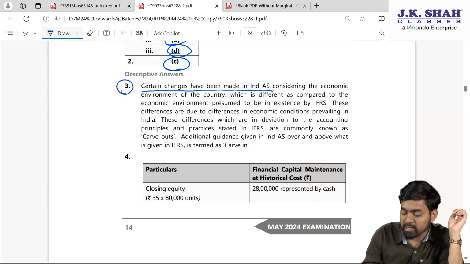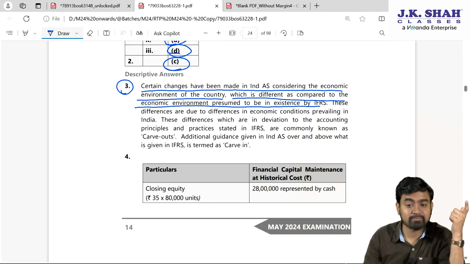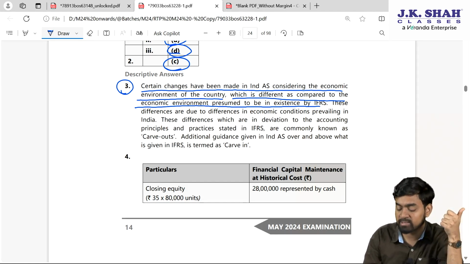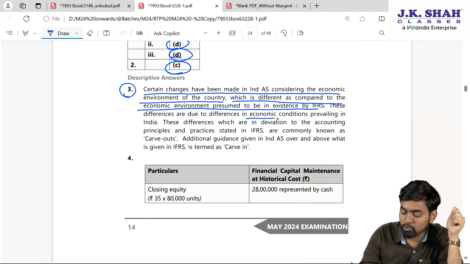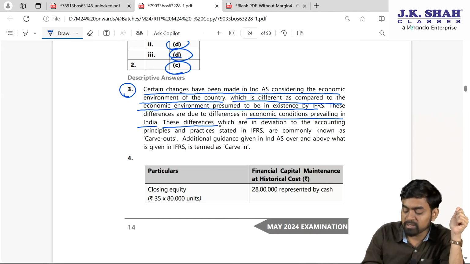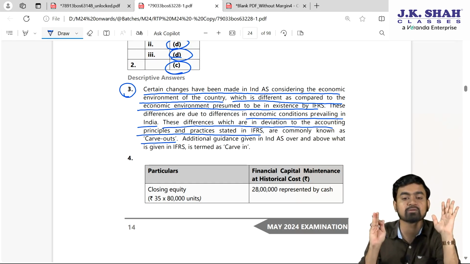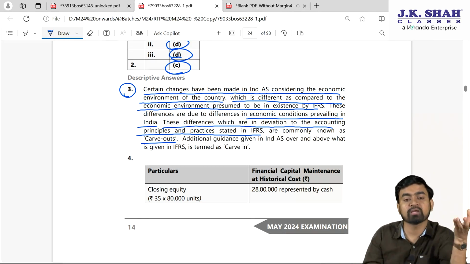Certain changes have been made in Ind AS considering the economic environment of the country. Fine. Which is different as compared to economic environment presumed to be in existence by IFRS. Now, Indian economic environment is different as compared to what is presumed in IFRS. These differences are due to difference in economic condition prevailing in India. These differences which are in deviation to the accounting principle and practices stated in IFRS are commonly known as what? Carve out. We deleted those presumed things from the IFRS